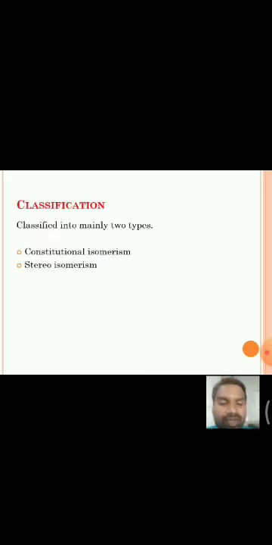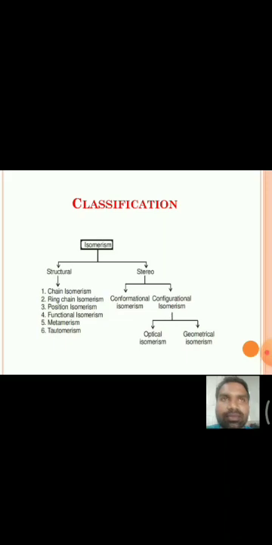And coming to the classification of isomers, we know that isomerism is mainly classified into two types. One is constitutional isomerism, another one is stereoisomerism. This constitutional isomerism is also known as structural isomerism. Structural isomerism means the difference is in the structure of the molecules. That means the molecules have the same molecular formula, but the difference is in the structure, or the difference is in the bond connectivity.